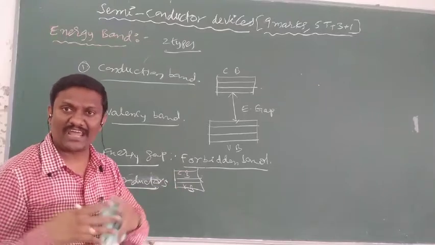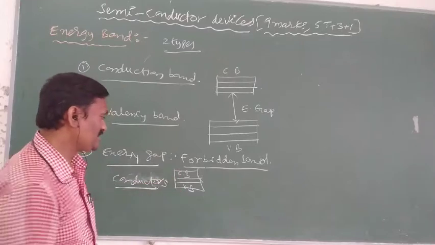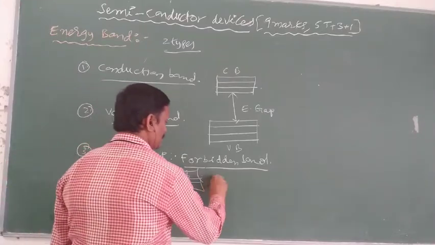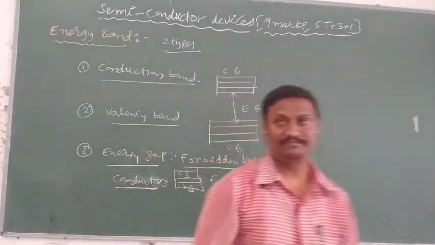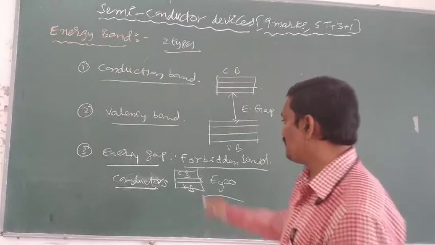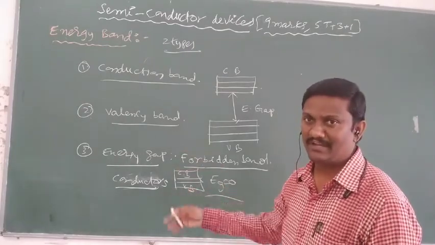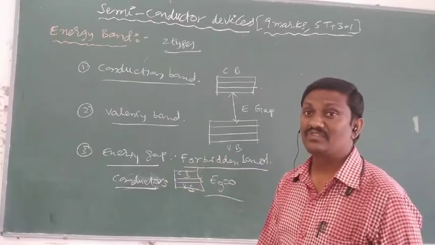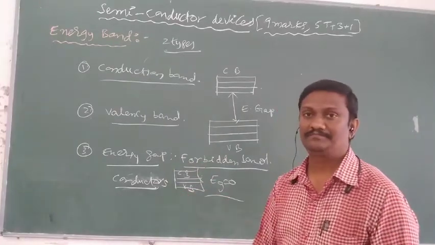Overlap means there is no energy gap between the conduction band and valence band. So in conductors, the energy gap is 0. Without supplying energy, free electrons pass from one band to another band. When electrons pass from one band to another band, current conduction takes place. So without supplying energy, current conduction takes place in conductors.